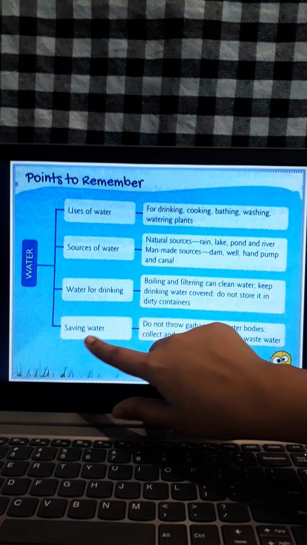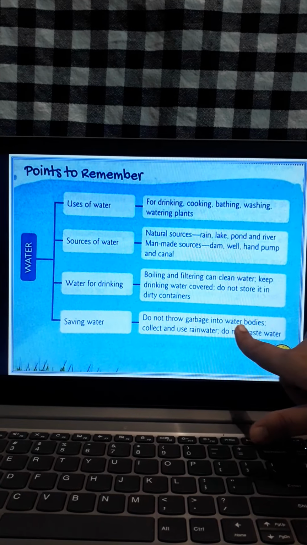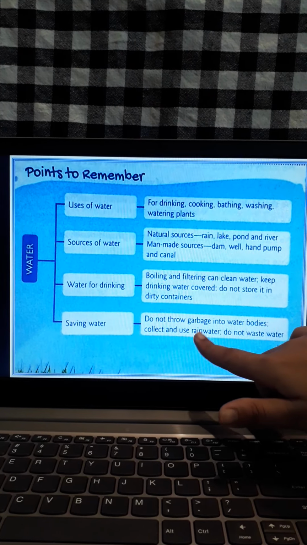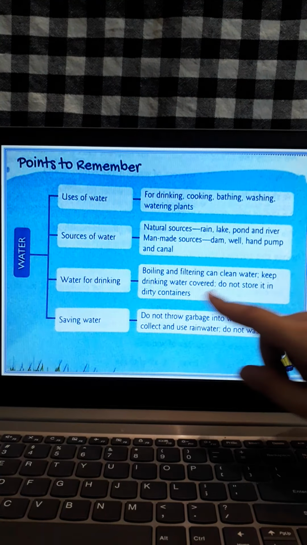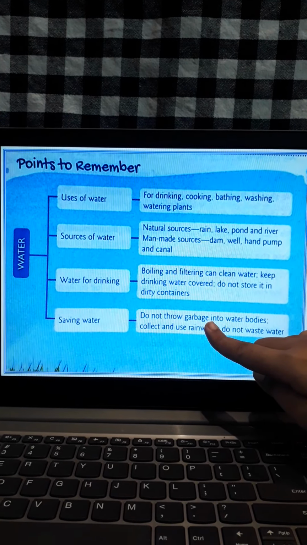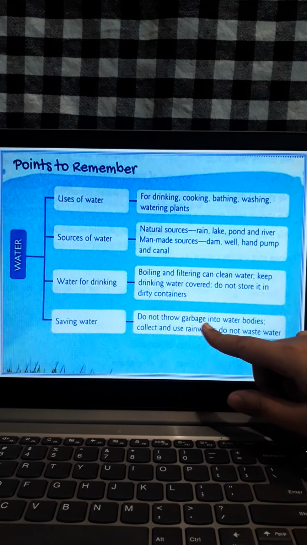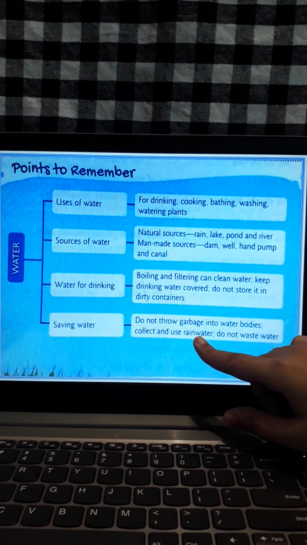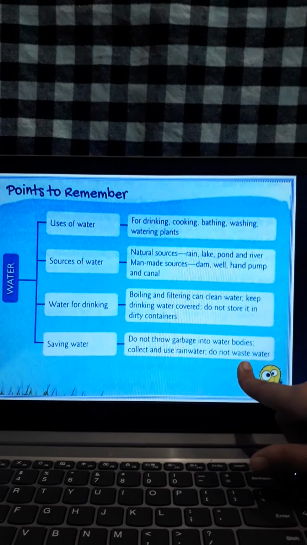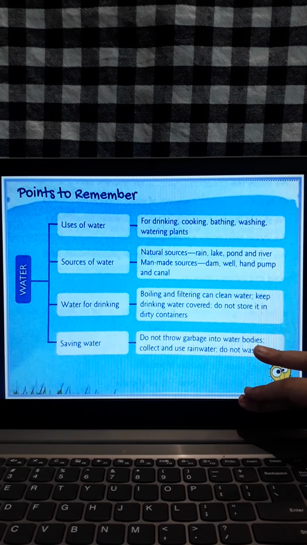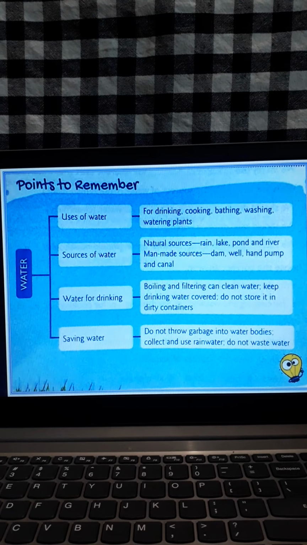Alright. Saving water. Do not throw garbage into water bodies. Collect and use rainwater. Do not waste water. How do we save water? By not throwing any garbage into water bodies, by not polluting the water bodies, by collecting and using rainwater, and we should not waste water. Isn't it? So this is a summary of whatever I have taught you in the lesson, the points that you have to remember.